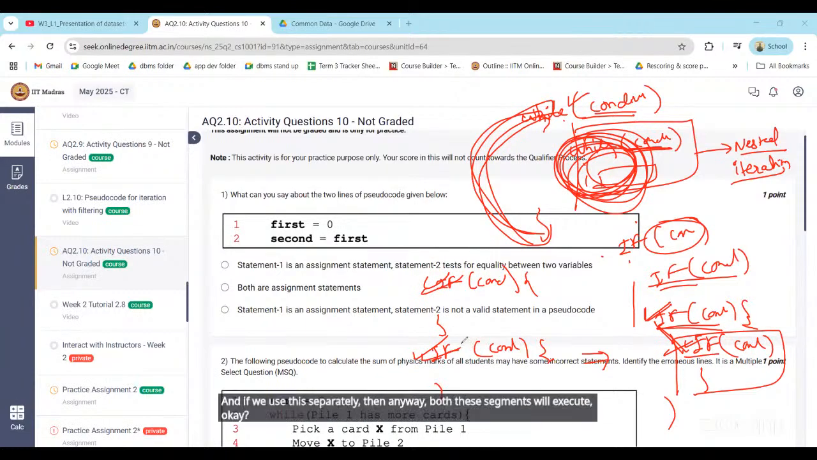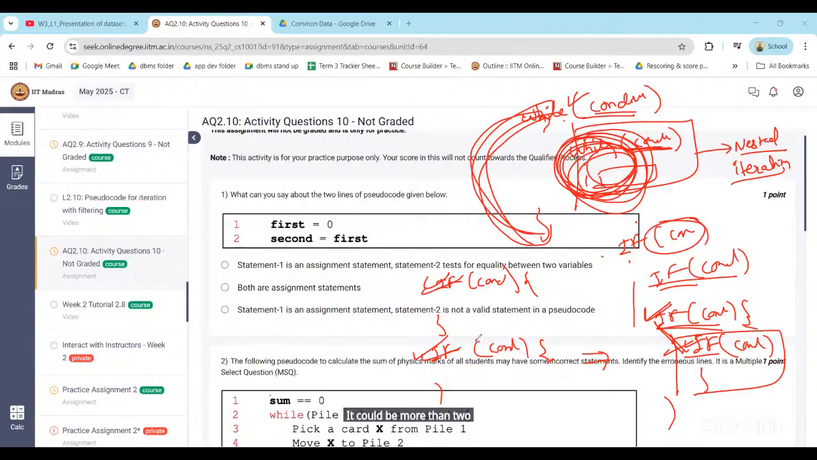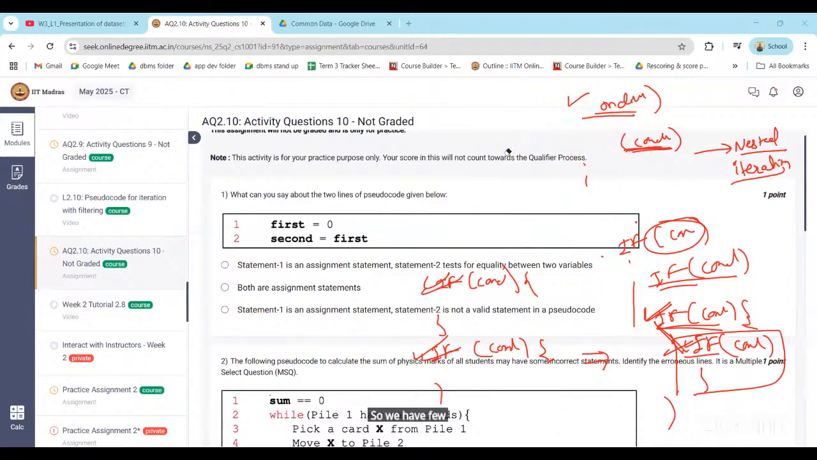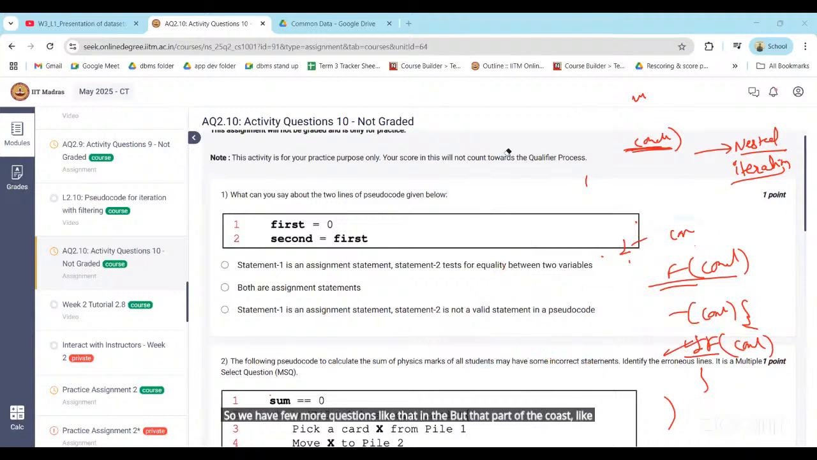It could be more than two conditions. Yeah, it can be more than two if statements also. Doesn't matter. Here also, while inside while, again while, we can do like that. So we have a few more questions like that in the further part of the course, like week 3, week 4.